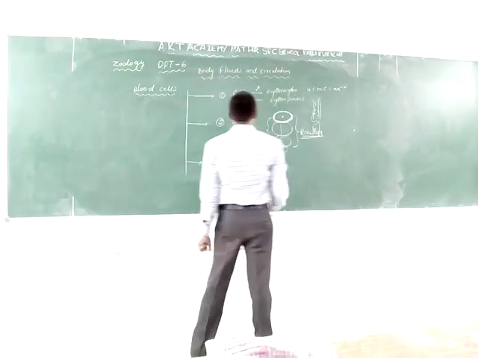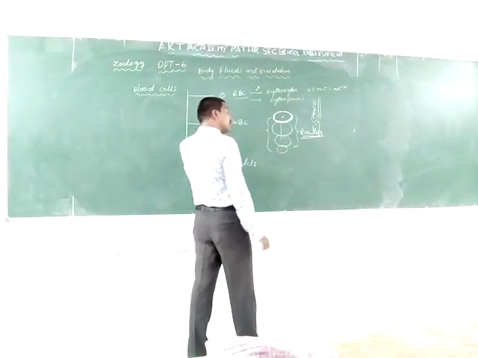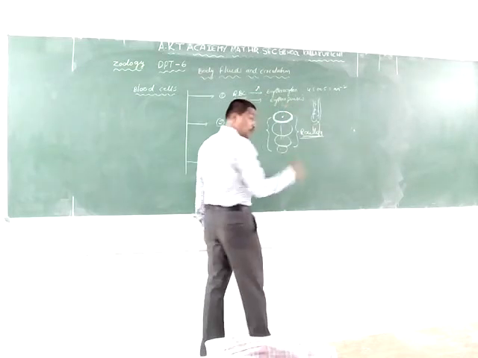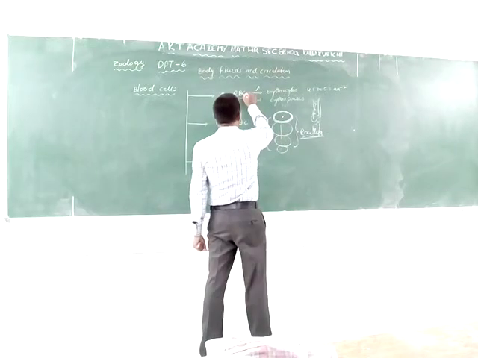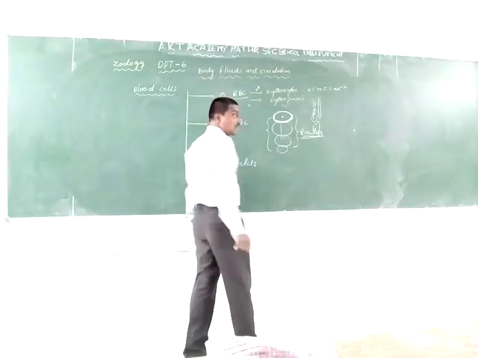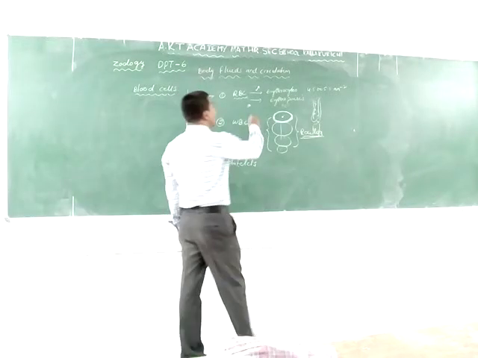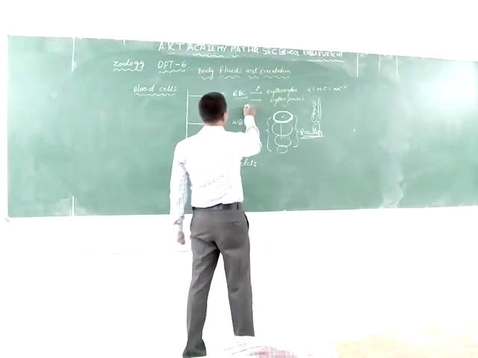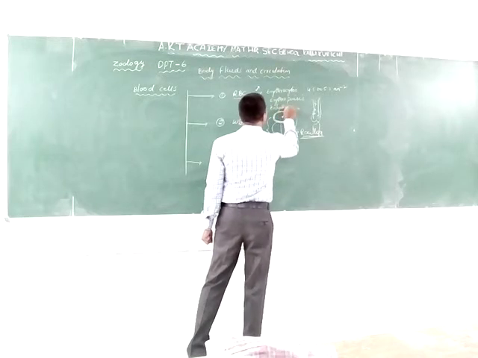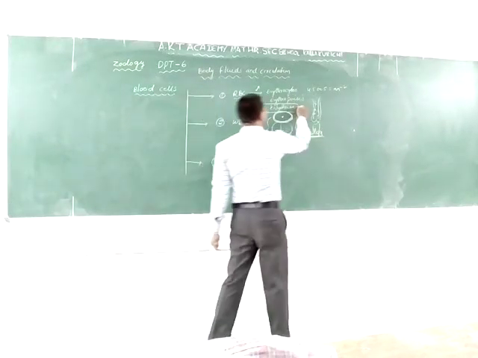The red blood cells have an important role in the transport of gases, oxygen and carbon dioxide, and also in the transport of enzymes, hormones, vitamins, etc. The RBC has one enzyme known as carbonic anhydrase. The carbonic anhydrase enzyme present in the RBC is used for the transportation of carbon dioxide.